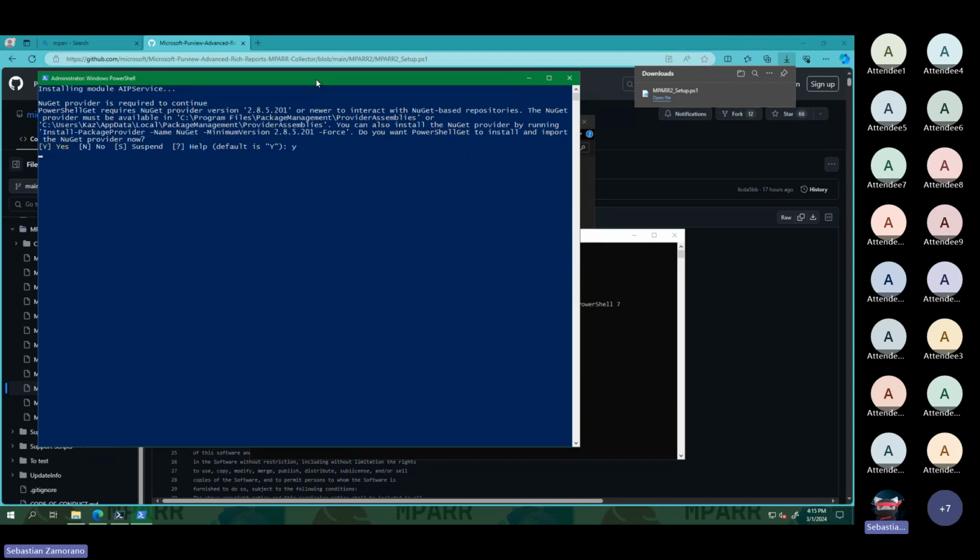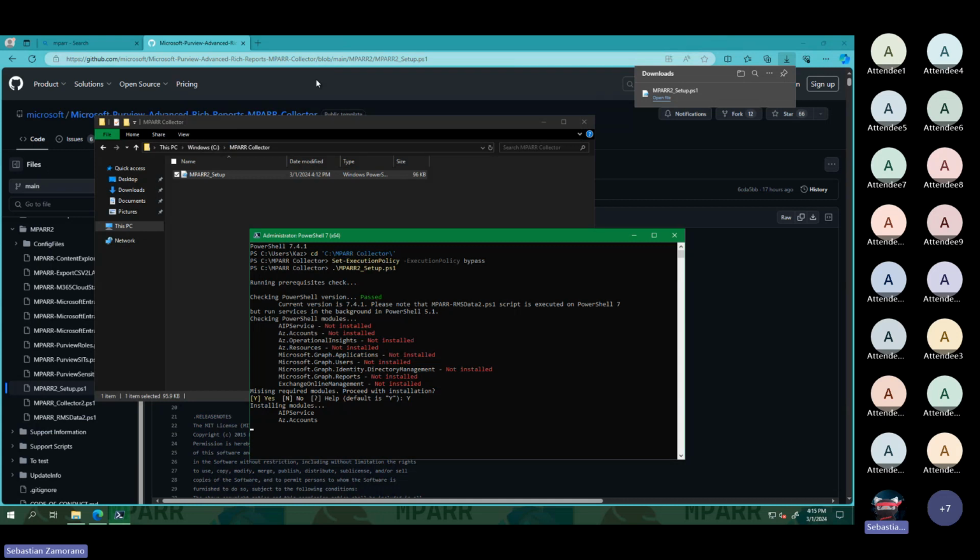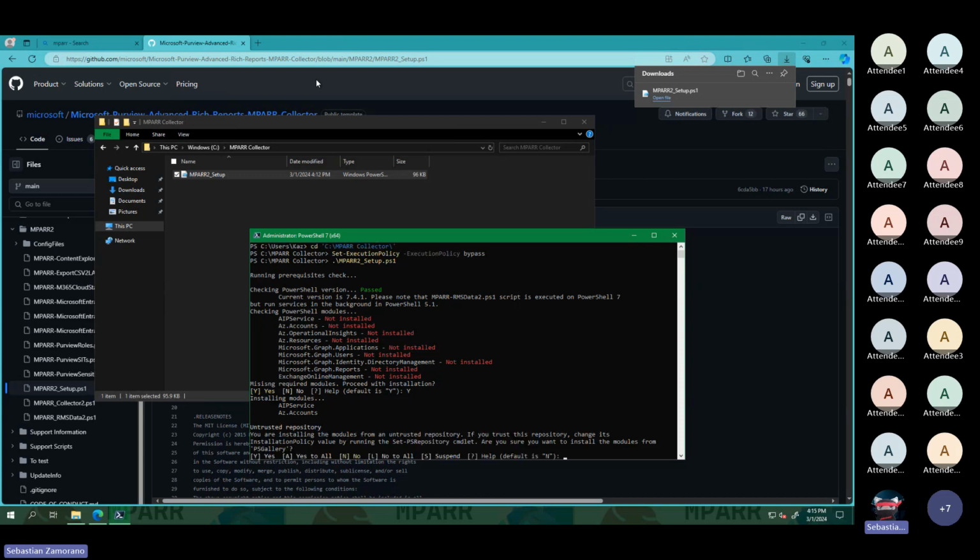What happens is that we built a special function that calls a specific script that runs in the background on PowerShell 5 to get the data, and then the data is passed back to PowerShell 7, and we do all the rest of the work on PowerShell 7.